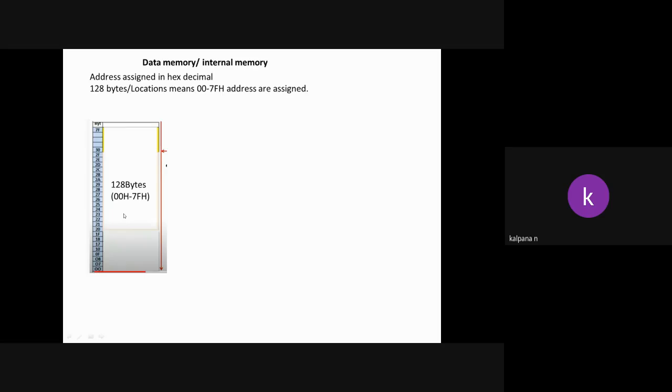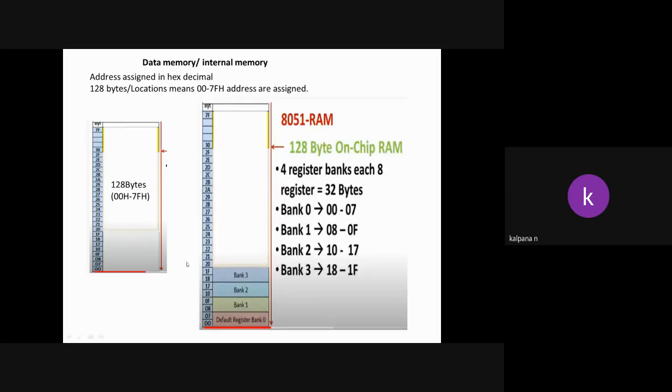This is divided into three parts. First part means first 00 to 1F, which is the first 32 bytes. The total size is 128 bytes, and the locations are up to 7F. So here, the first 32 bytes.